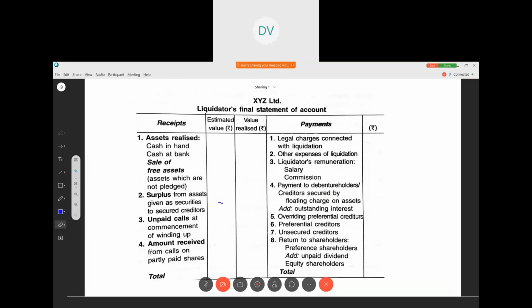Then comes overriding preferential creditors, then preferential creditors, then unsecured creditors. Okay, then after paying this much, if there is any cash which remains, then we have to pay the shareholders. So usually first we pay the preference shareholders. If there are any dividends in arrears, we have to add and pay them. Then finally equity shareholders. So the thing is, we start from the first one, and until how much it is possible, that much we have to pay.